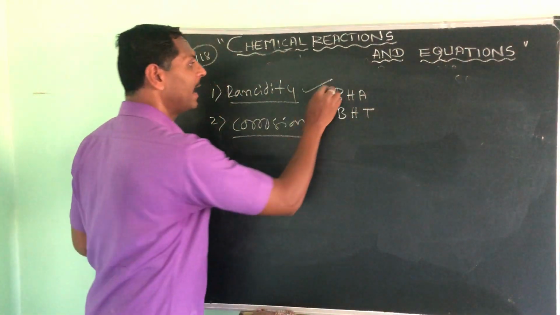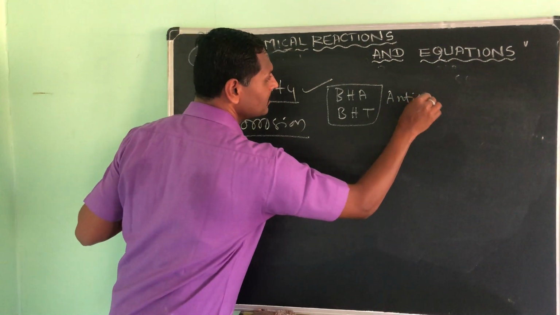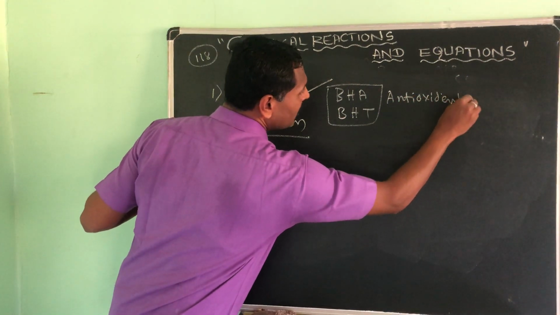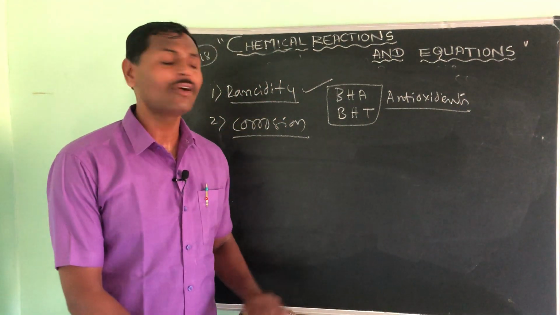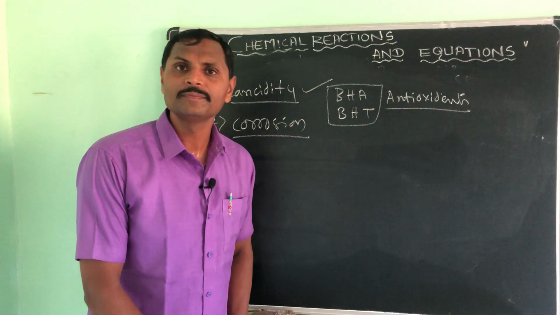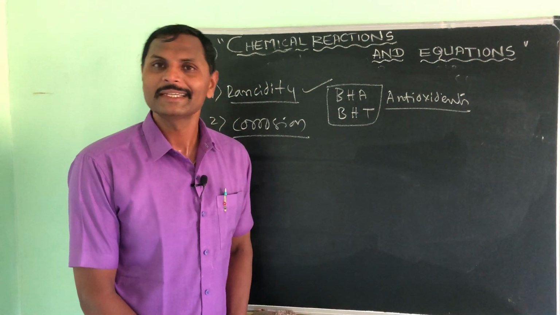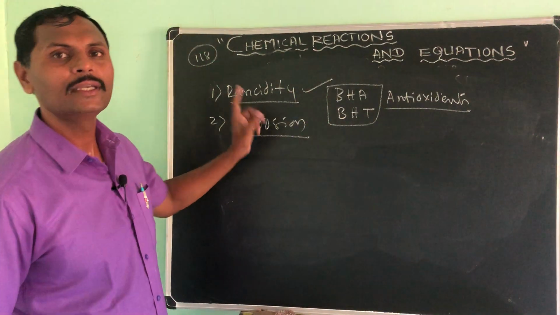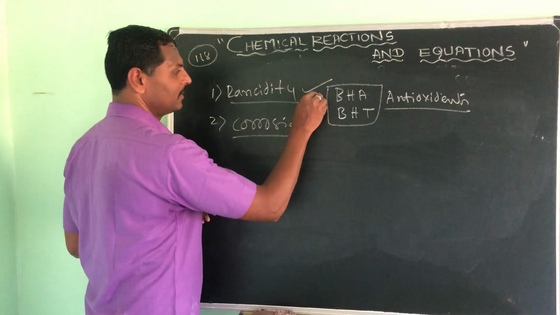These two are antioxidants. What are antioxidants? A definition you can make on this: antioxidants are the substances which prevent the oxidation reaction. So the first one, adding antioxidants to the food, is a prevention of rancidity.